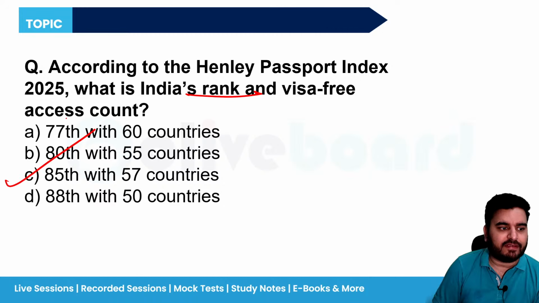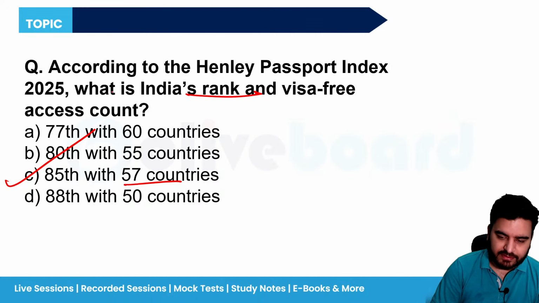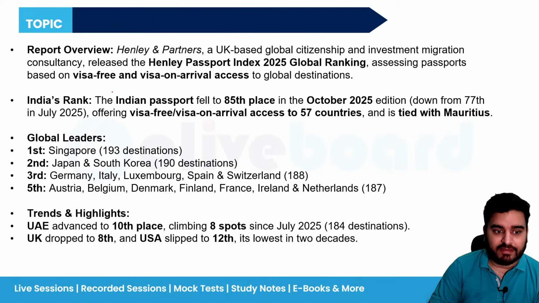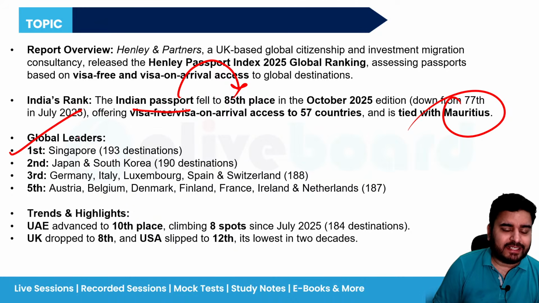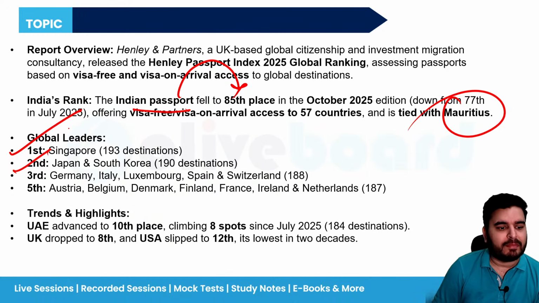It is 85 with visa free arrival in 57 countries. And we are actually in tie with Mauritius. Okay, so India 85th and the topper is Singapore. 193 destination visa on arrival or visa free. Second is Japan and South Korea. Together they are at number 2. Okay, chalo.